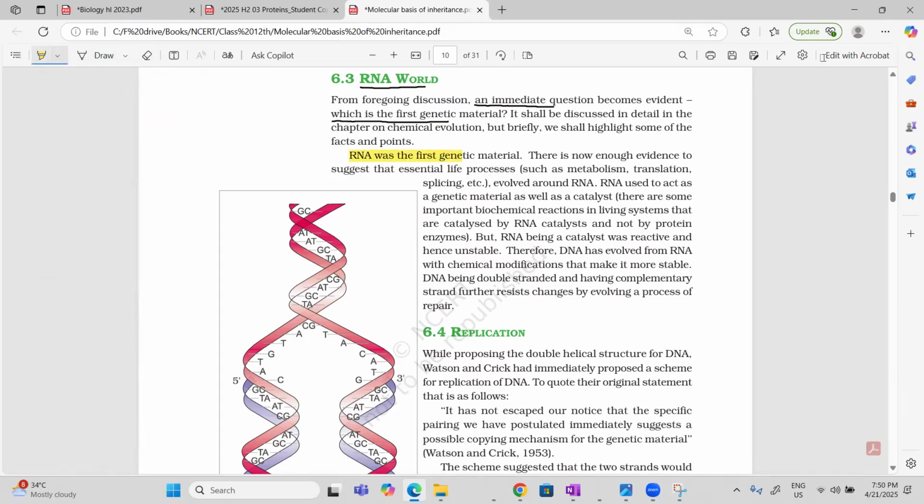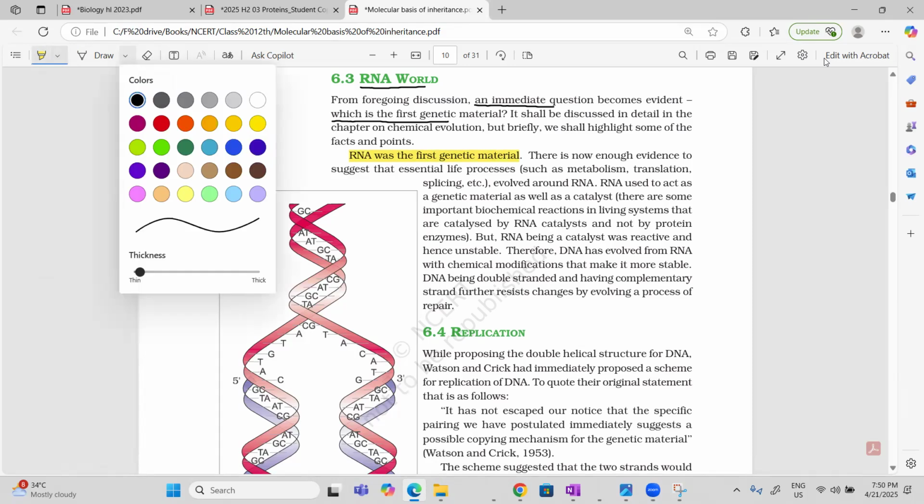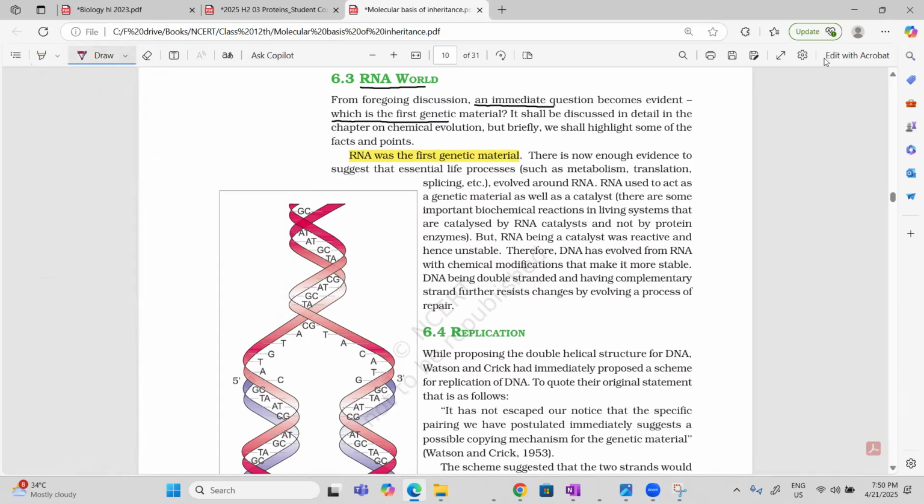We have sufficient evidence to suggest that essential life processes like metabolism, translation, meaning making of protein, and splicing, which we'll be studying in further topics, all work is done by RNA only. And you know very well, RNA was used as a genetic material by some viruses. And it was working as a catalyst also because it helps in peptide bond formation.